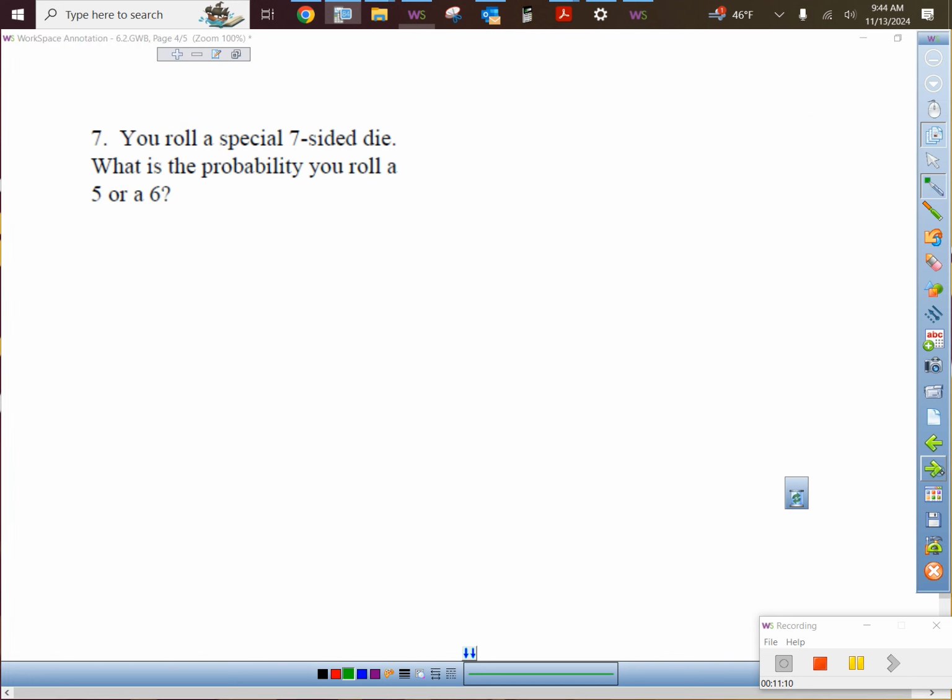So, all right. And then the last 2, you roll a special 7-sided die. What is the probability you roll a 5 or a 6? Probability is basically 1 over total. How many total sides are on this die? 7. We would like to roll a 5 or a 6, and or means add them up, right? There's only 1 5, there's only 1 6, right? So how many total things could show up for us? 2. There's a 2/7 shot, which I think we'll probably just leave as a fraction. You can change it to a decimal if they ask us to, but 2/7.